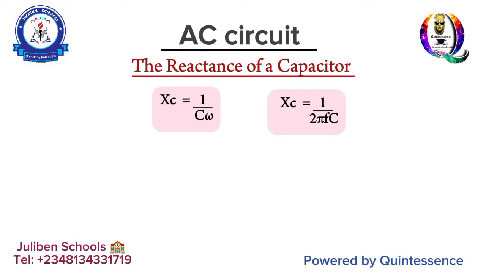So for you to calculate that, put that into the formula of the instantaneous current. That is to say, you drop down the Cω to be a reciprocal at the bottom, and then substitute your XC for that. XC represents the capacitive reactance. Then you will have the current becoming V naught over XC cos ωt. So if you're asked to calculate the capacitive reactance, you can always make that the subject of the formula.